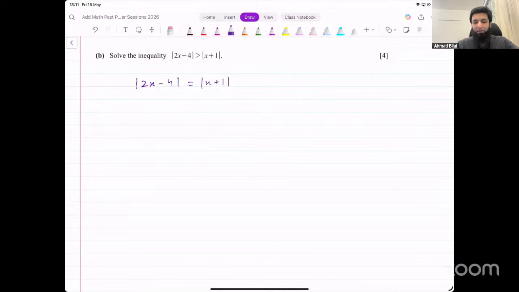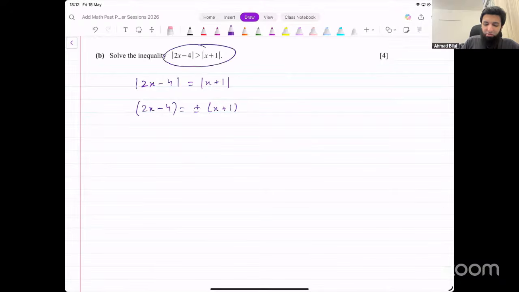Now, how do we do that? Remove the modulus sign, put plus minus on any one of the two sides. You can say 2x - 4 equals plus minus (x + 1). Even if you put it on both sides, you would realize you only end up with two unique cases, so putting it only on one side is sufficient.